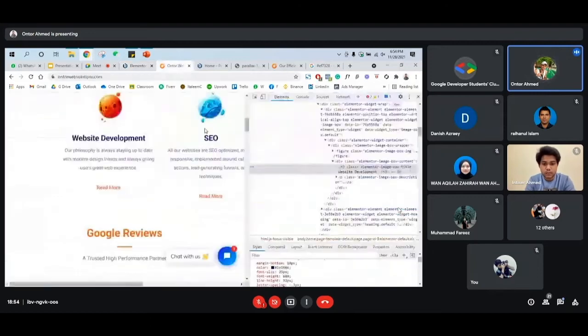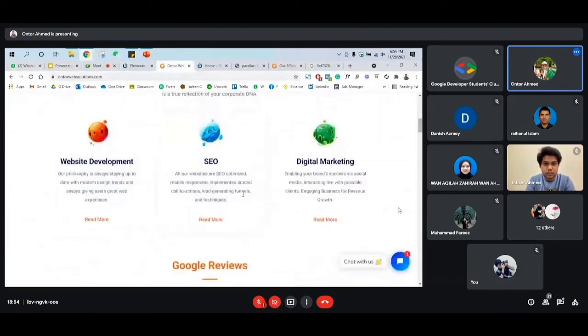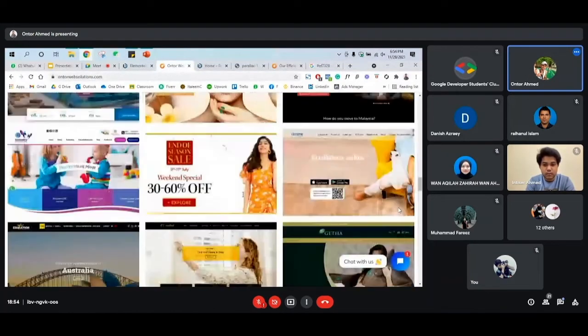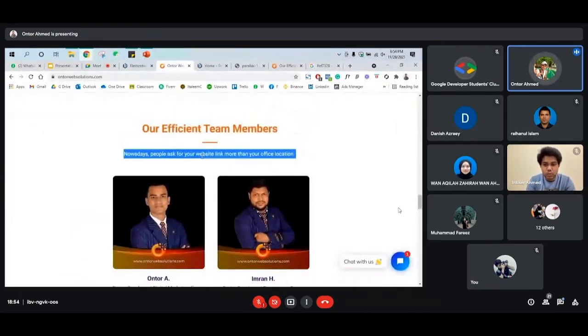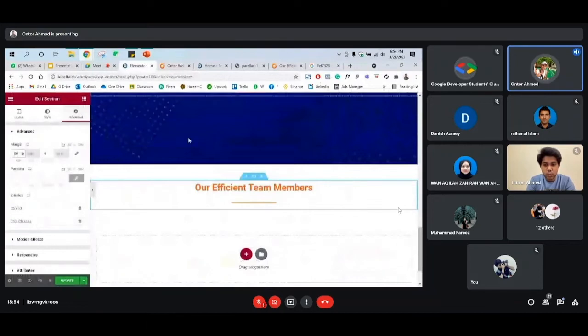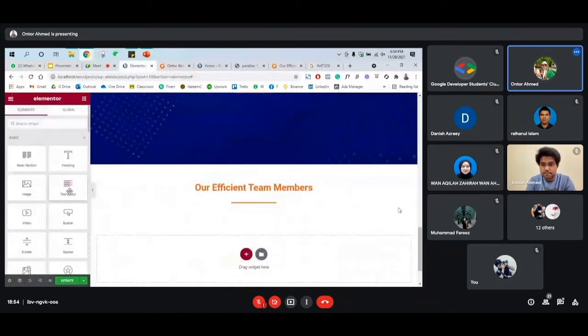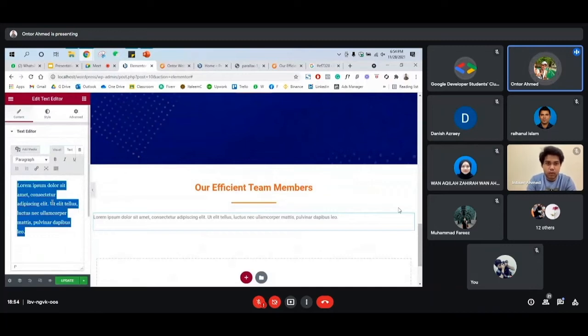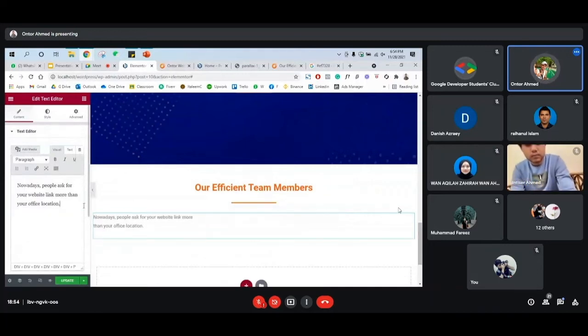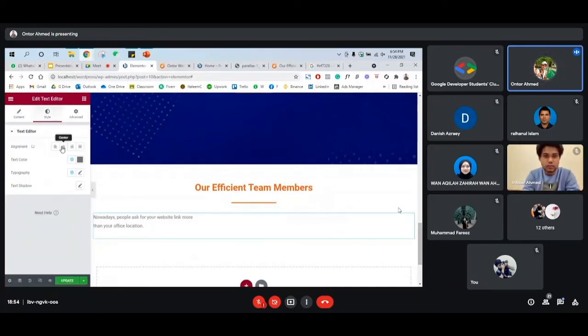And then we'll go here and we'll copy this text, but this is just for example. If you have your personal portfolio, you can put any kind of text over here the way you want, and make it center.